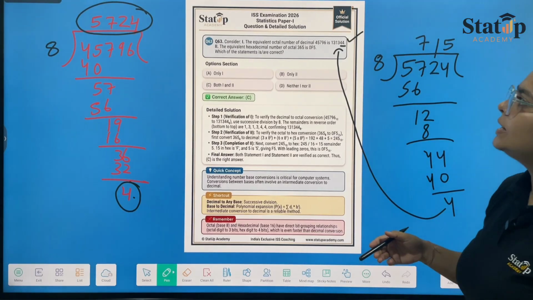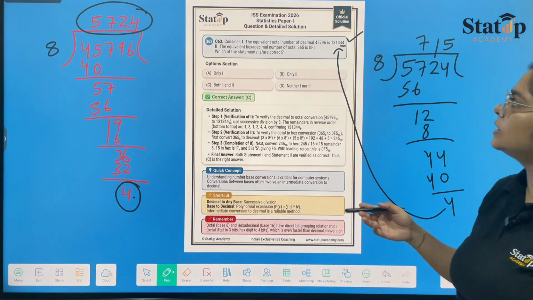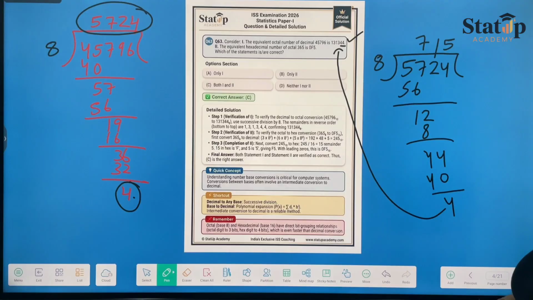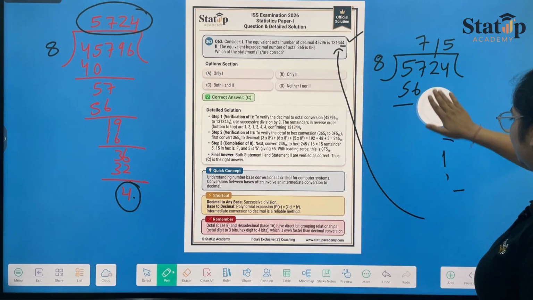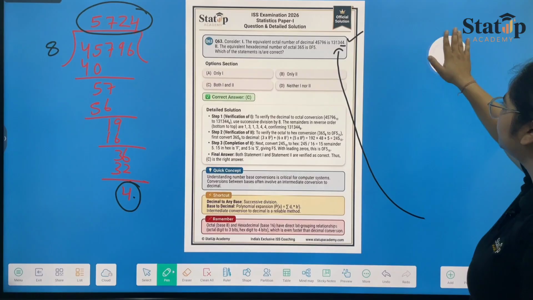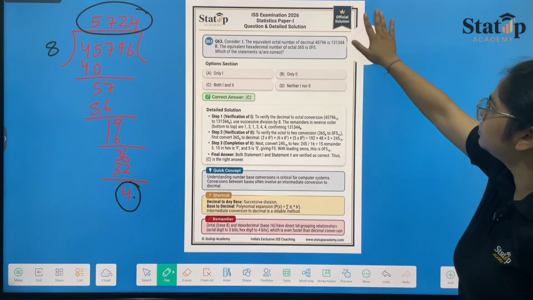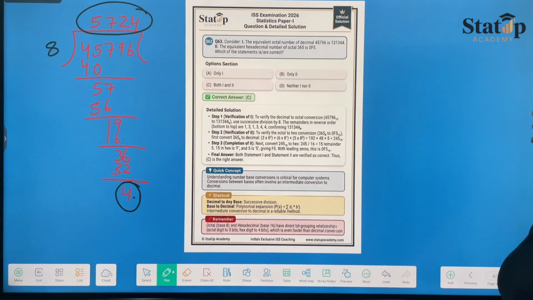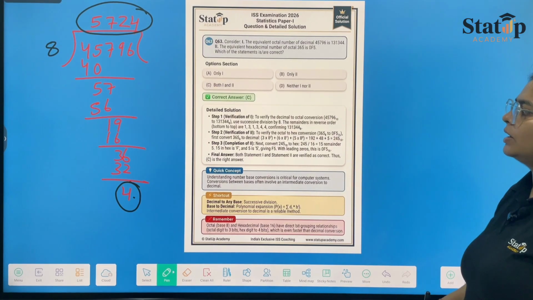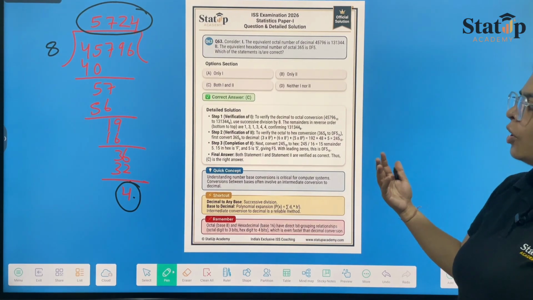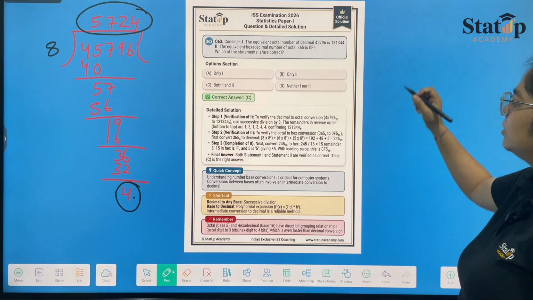Now the equivalent hexadecimal number of octal 365 is 0F5. First of all, we will be converting this octal number to hexadecimal. First of all, we will be converting it to the normal number, which is the decimal number.